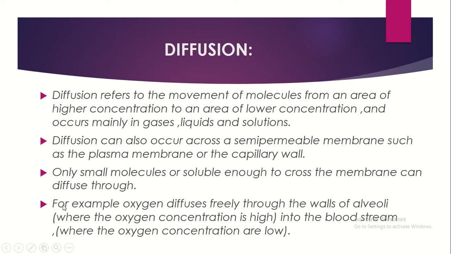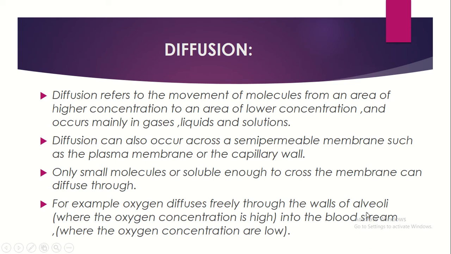semi-permeable membrane. For example, oxygen diffuses freely through the walls of the alveoli, where the oxygen concentration is high, into the bloodstream, where the oxygen concentration is low. When we breathe in, we take in oxygen, so the oxygen concentration is automatically higher in the alveoli, the end of the lungs. So it is transported to where the oxygen concentration is low.